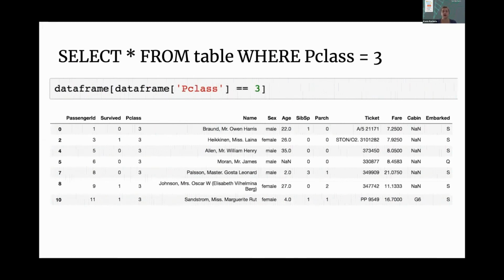Now selecting on a condition, so now we want to look at passenger class being equal to 3. So this is the function that we run. So data frame, then inside the square brackets, we use data frame again, and we say that passenger class equals to third class. We need to remember to do a double equal sign in Pandas. That's very important. You can also use bigger than, smaller or equal, and so on and so forth, or not equal. In a very similar way, you just change this part of your code.